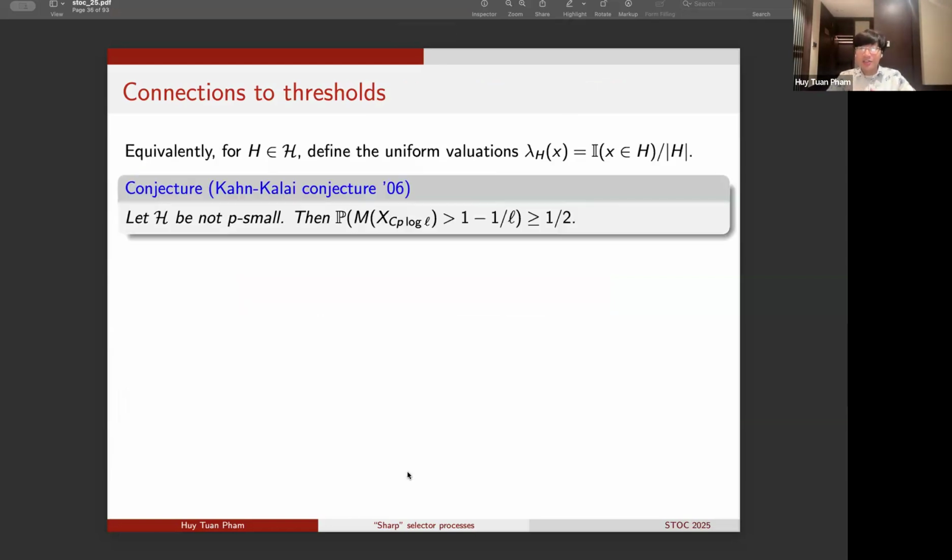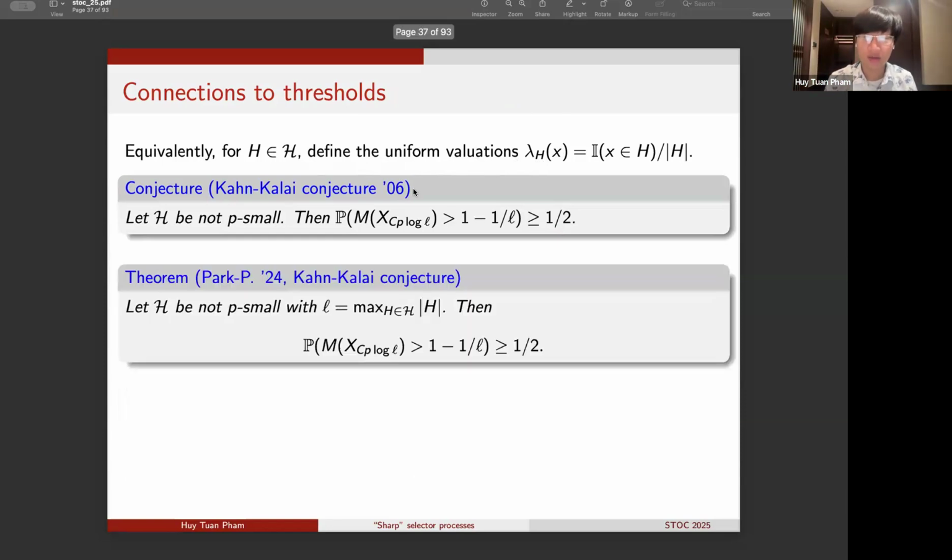Now, earlier, we have made the connection between the random variable M of X_p and the study of thresholds. So let's recall that connection. To make the connection, we will consider the uniform valuations. For each set H, we'll consider the evaluation lambda_H that simply equidistributes a total mass of 1 across all of the elements of H. Under these uniform valuations, we can restate the Kahn-Kalai conjecture and the theorem that I proved with Jinyoung Park as saying that whenever we have a family of sets H which is not p-small, then the maximum M of X_{Cp log L} will have to be very large, larger than 1 minus 1 over L, with probability at least 1/2.